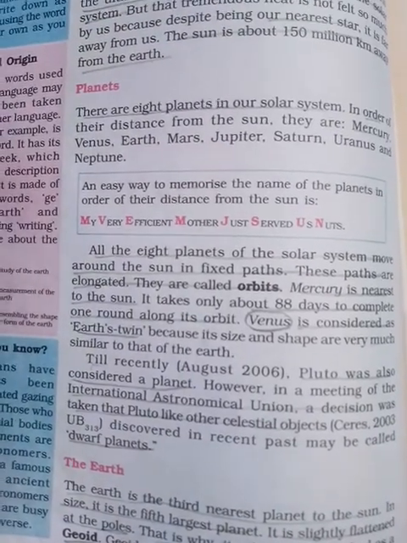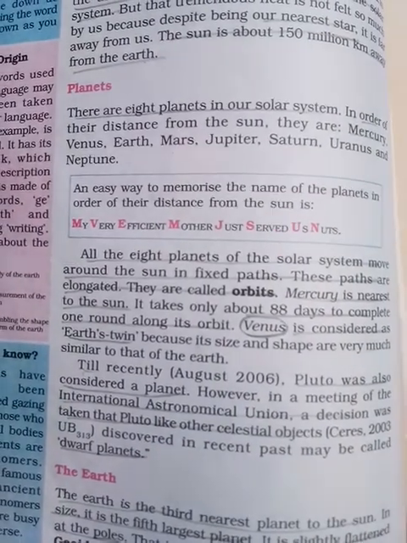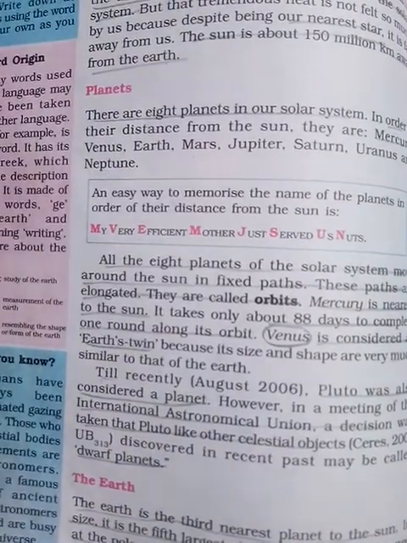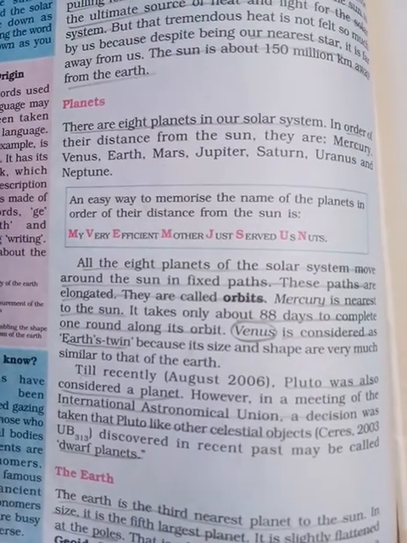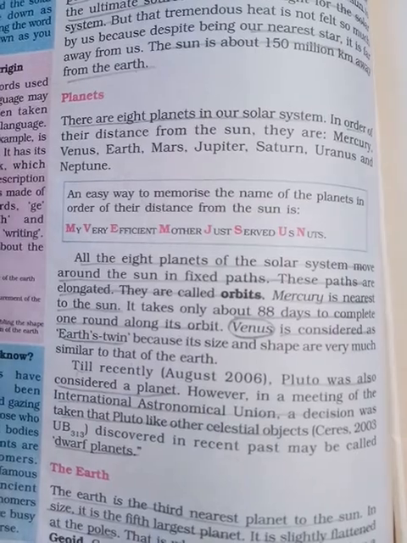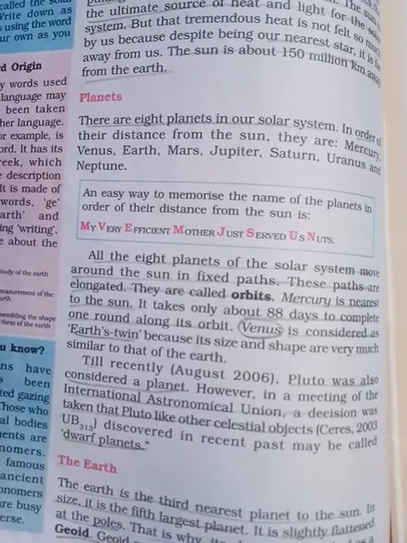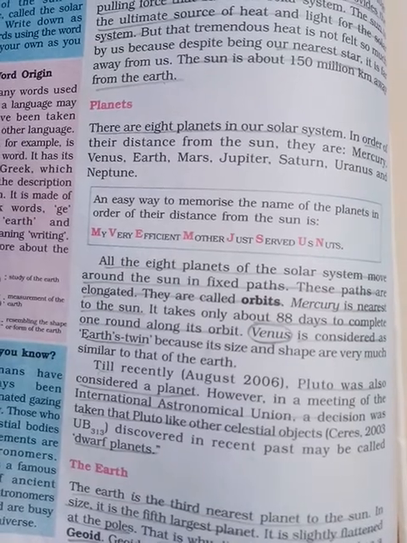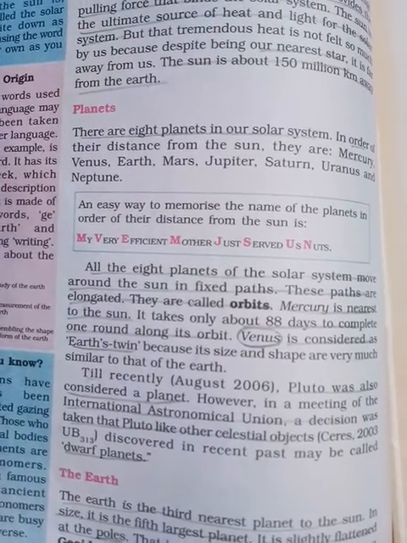Okay, that means Mercury takes what? To complete one revolution around the sun, it takes how many days? 88 days, nearly 3 months. But the earth takes how many days? 365 days. And one important planet is what?